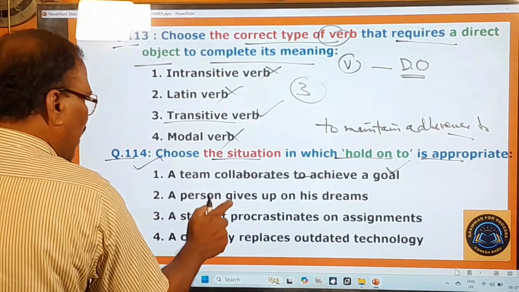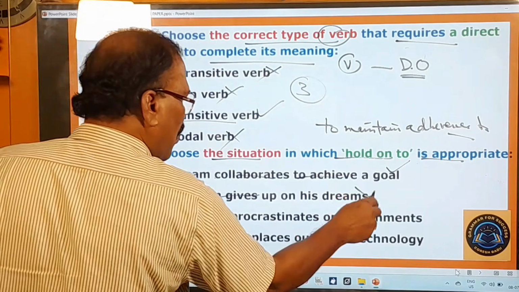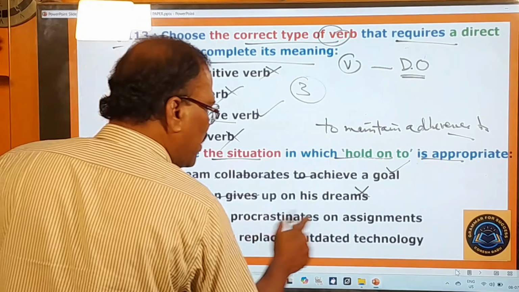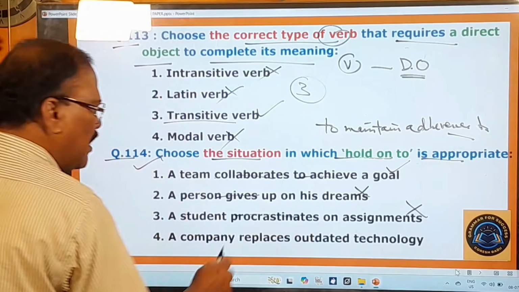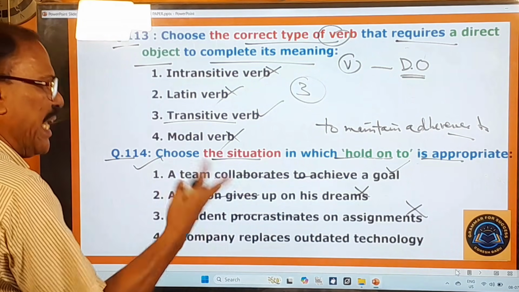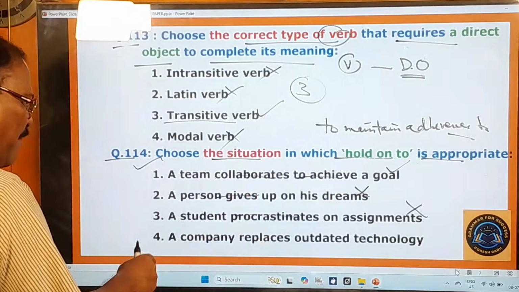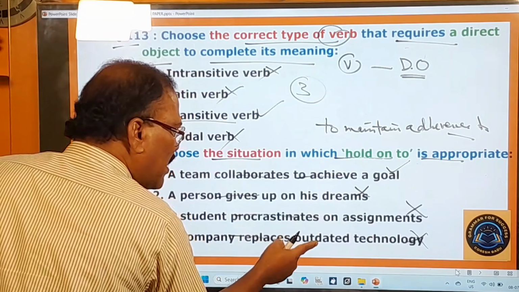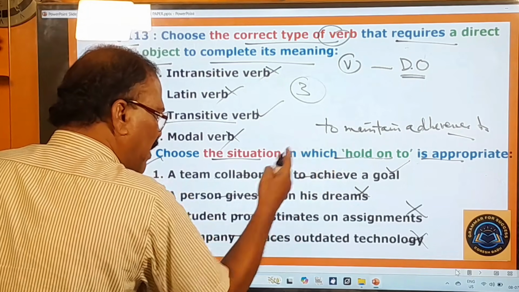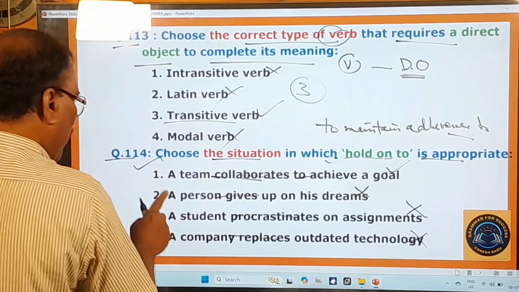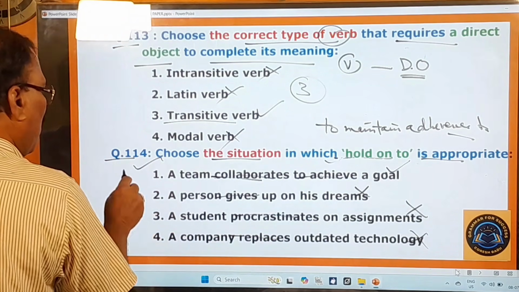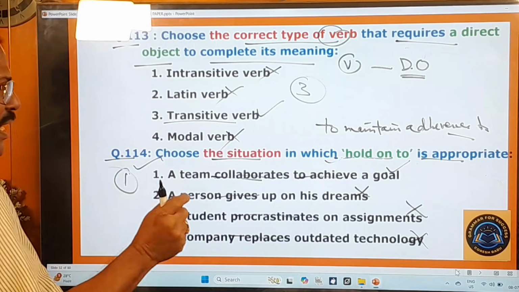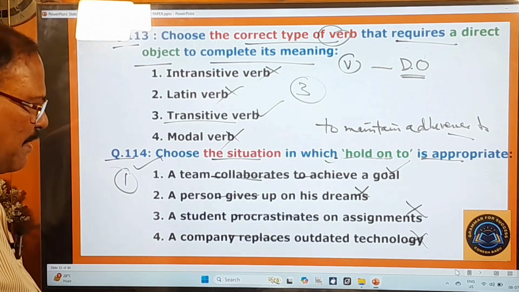Okay, a person gives up on his dreams. No. A student procrastinates on assignments. No. Procrastinate means delays. A student delays on assignments. Okay, no. A company replaces outdated technology. So in these three options, the meaning of this phrasal verb is not used, and therefore the second one, third one, fourth one are wrong. Only the first one is your answer. Right, now you move on to other questions.